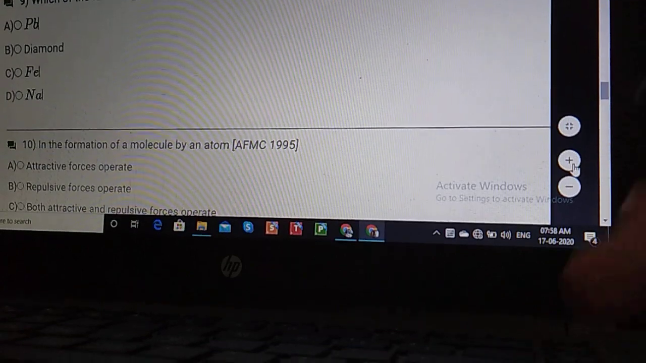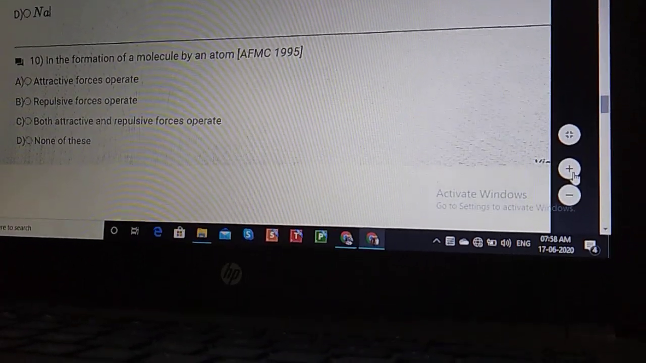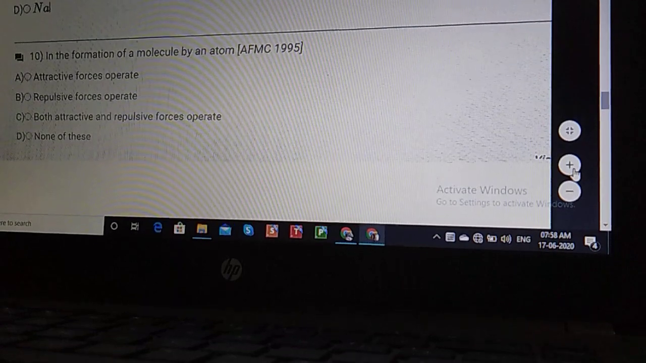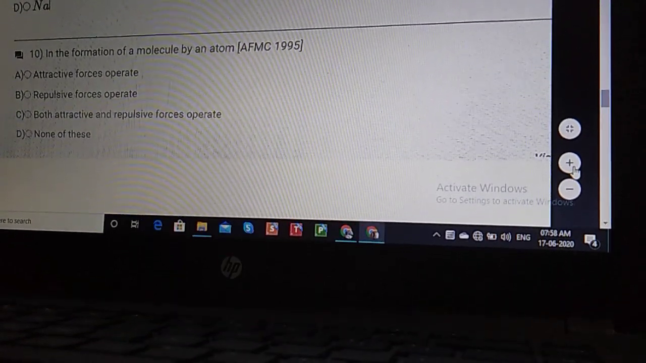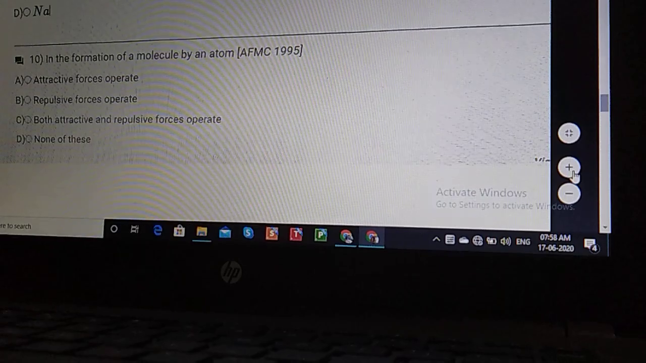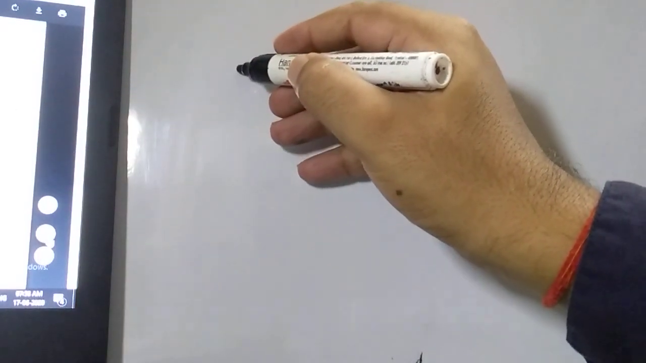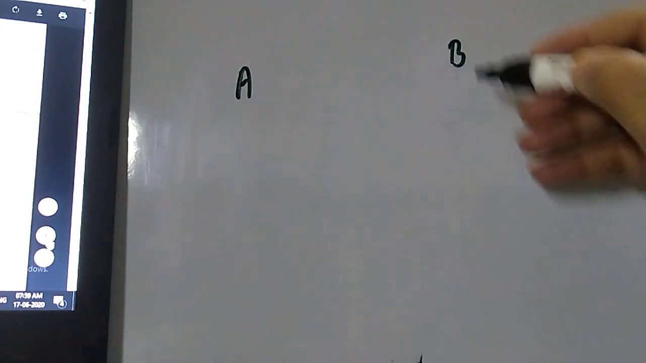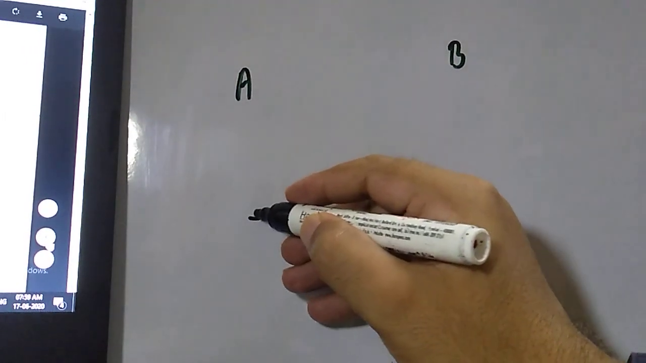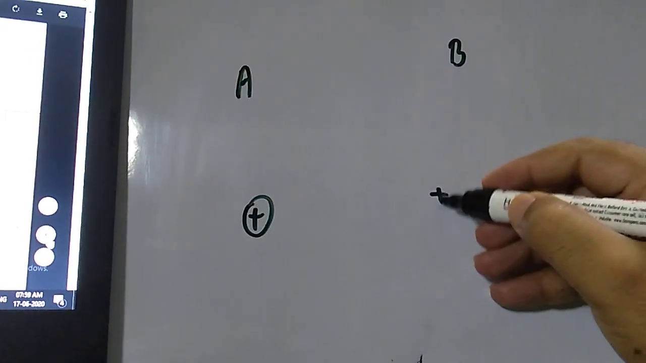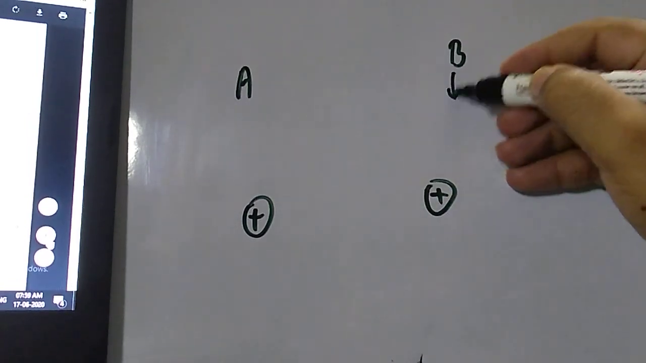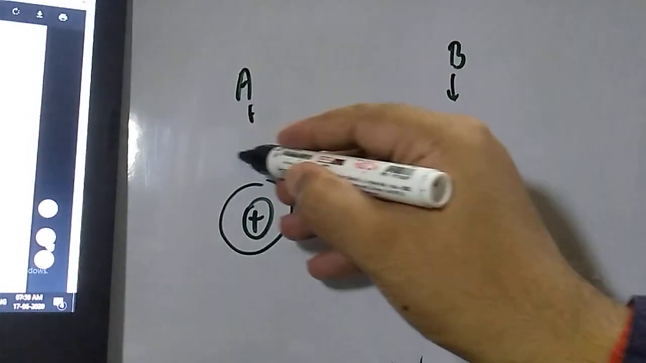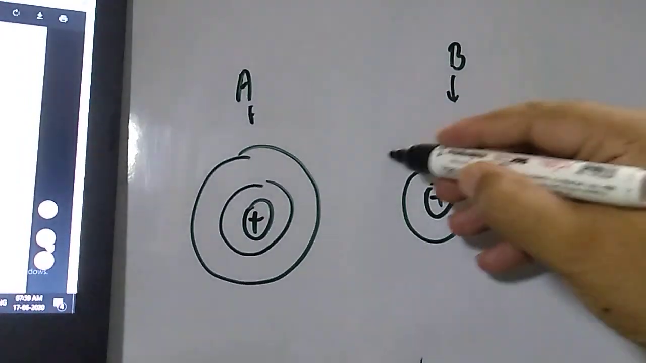Now let us move to question number 10, student. In the formation of a molecule by atoms, what is happening? I explained this in the very first lecture also. Suppose we have an A atom, and here is also a B atom. Both have a positive charge in the center, and in the valence shell there will be electrons.